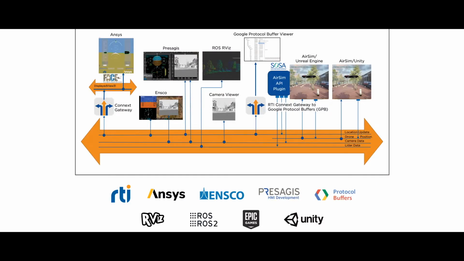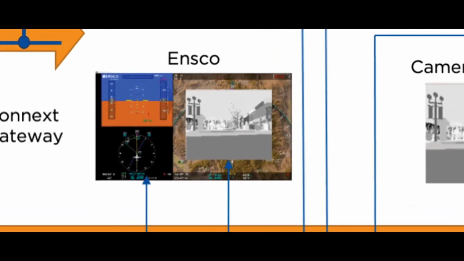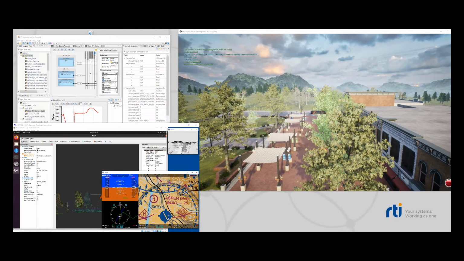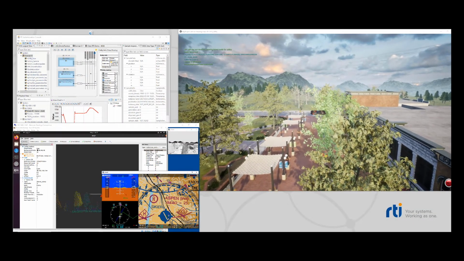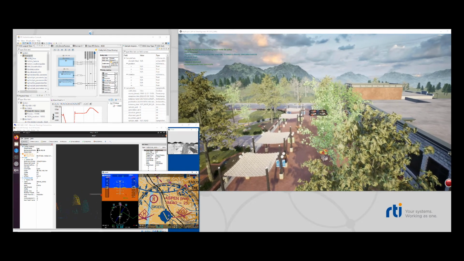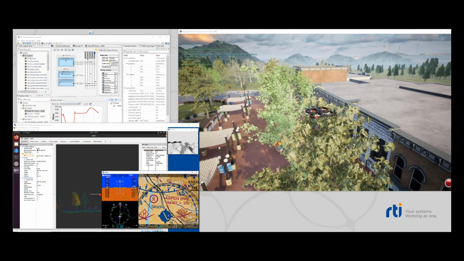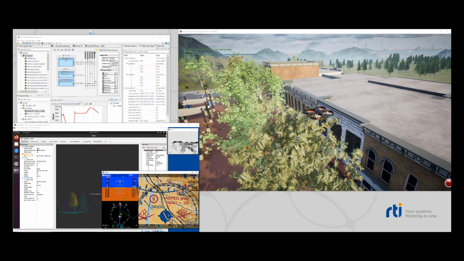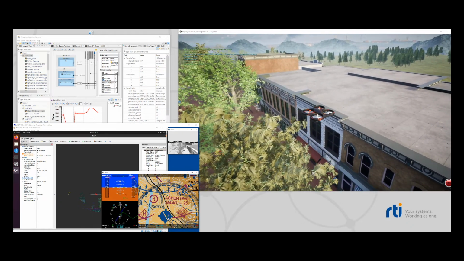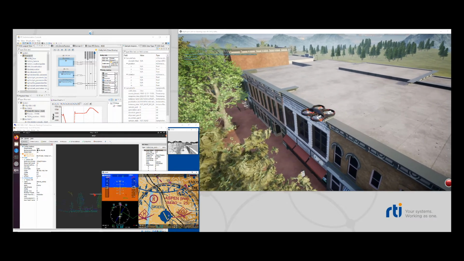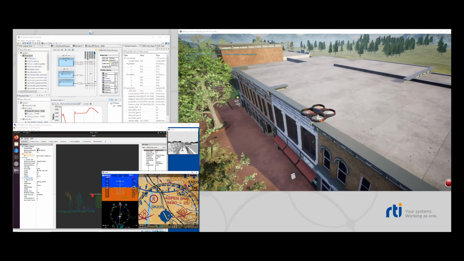We have a cockpit display application using ENSCO IData. It is developed for planes, so some of the data from a drone may not make much sense. For example, the speed is much lower than a plane would move. The display also has a moving map. The environment we use in the gaming engine is not a real place, so the location doesn't match to anything on the map.